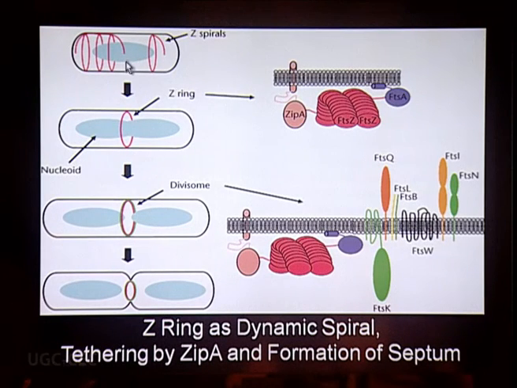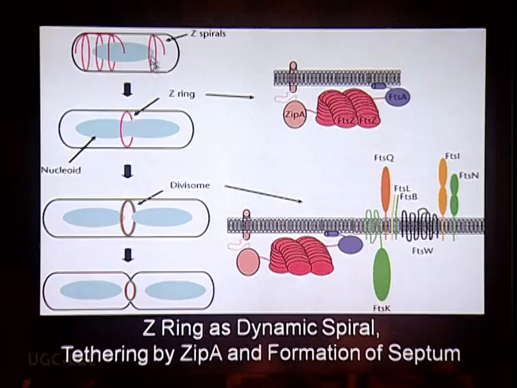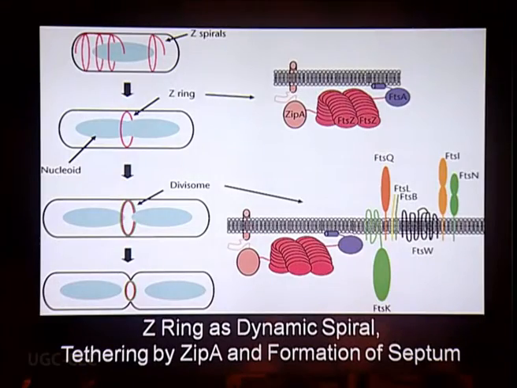Now, this particular model shows how this particular Z ring is formed. Now, it was not fixed whether this particular Z ring will be produced at the center. So, initially there may be different Z spirals produced all along the cell. And as they mature, they are moving towards the center. So, the Z ring is the ultimate outcome of this Z spiral produced all along the cell.